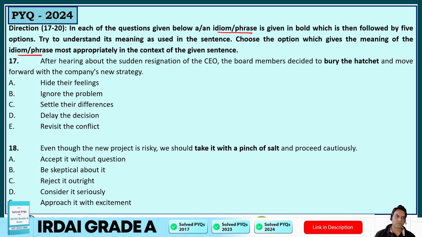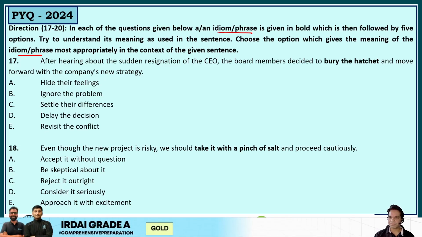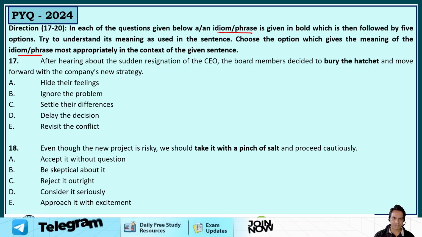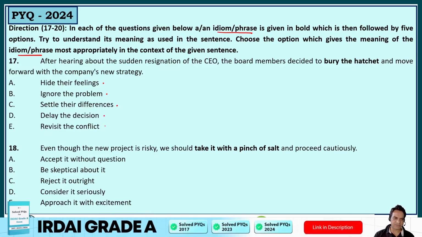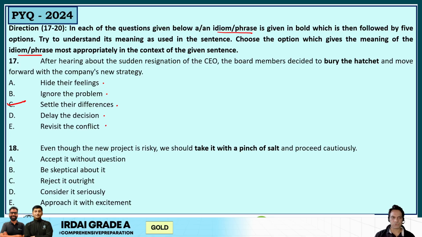Okay. Question number 17. After hearing about the sudden resignation of the CEO, the board members decided to bury the hatchet and move forward with the company's new strategy. So to bury the hatchet means to give up enmity. The options are hide their feelings, ignore the problem, settle their differences, delay the decision, or revisit the conflict. So it is to settle their differences, to basically resolve their issues. So that's what bury the hatchet means.